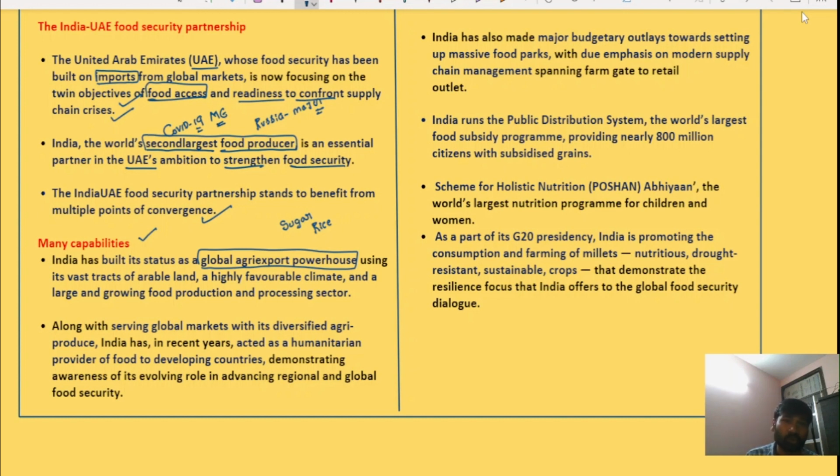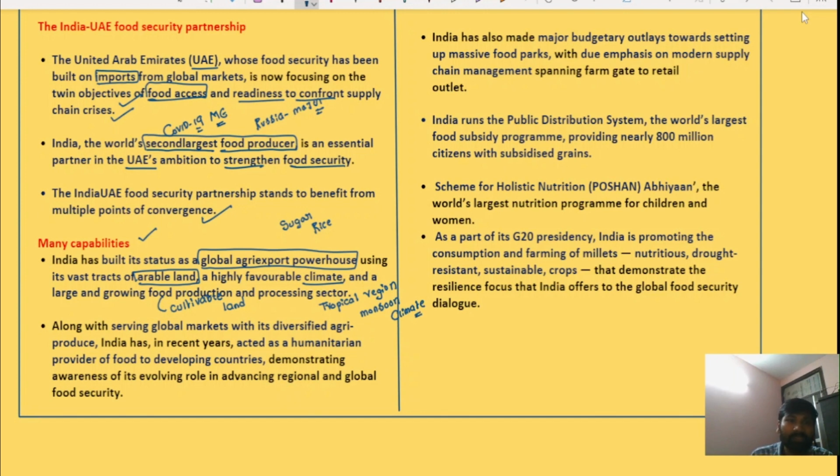India is traditionally known as an agri-export powerhouse because it has vast tracts of arable land, that is, cultivable land, and a highly favorable climate. India is located in the tropical region, and the monsoon climate provides necessary and adequate rainfall for Indian agriculture to thrive and sustain.